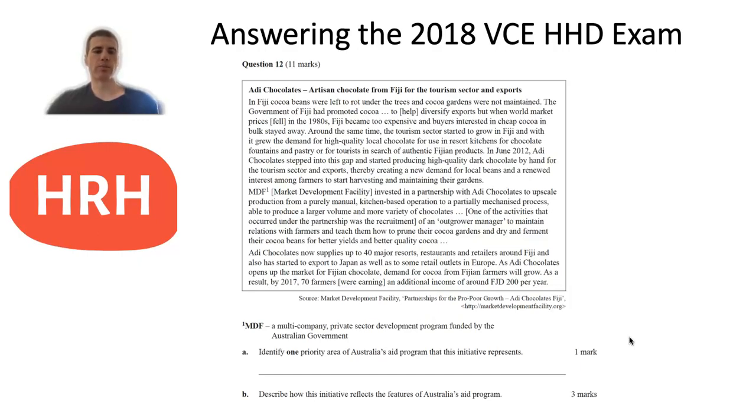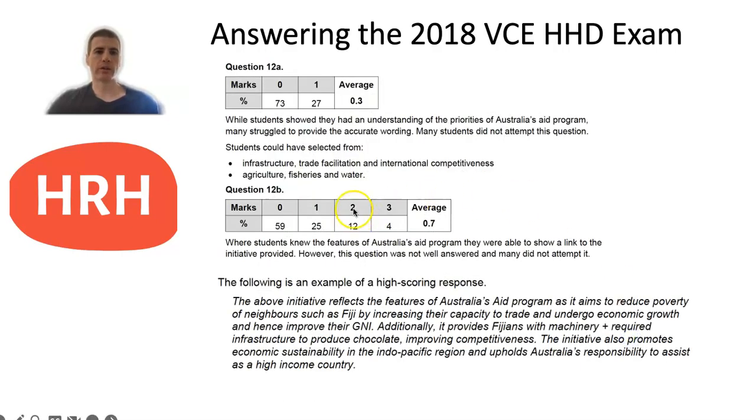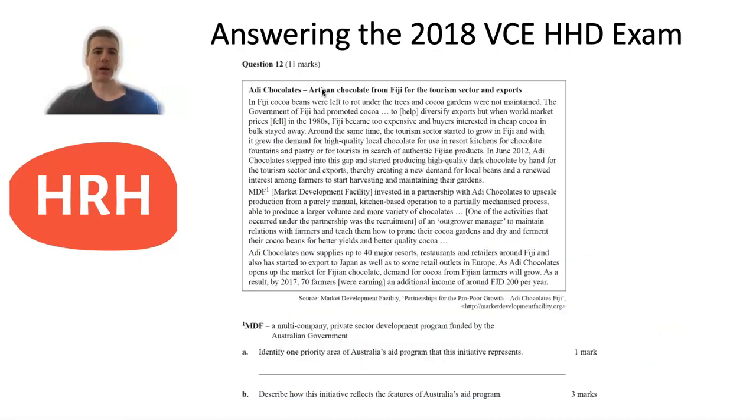Because this program was focusing on tourism as well as agriculture, there were a couple of different answers that you could have provided to that question. You could have talked about agriculture, fisheries and water as one example of the priority area, or you could have talked about, over here you'll see the second one, infrastructure, trade facilitation and international competitiveness. They were the most relevant out of the Australian aid priorities. You can see here for this question, just above a quarter of the state was able to achieve full marks, so it wasn't done particularly well.